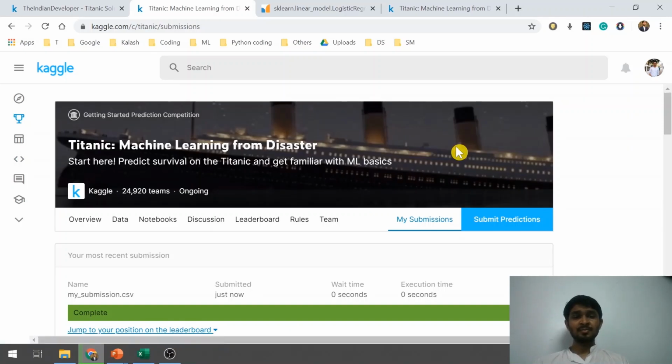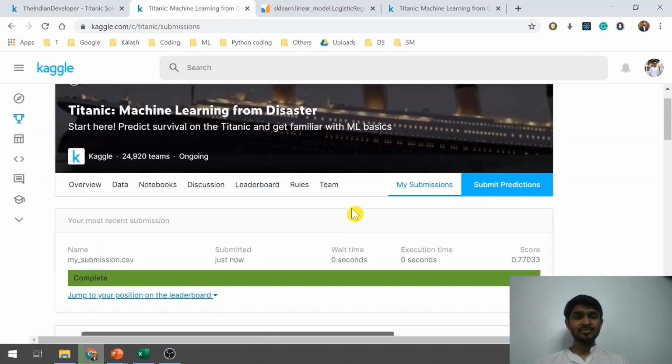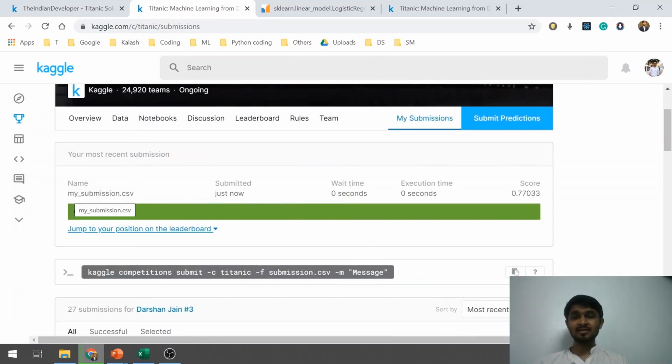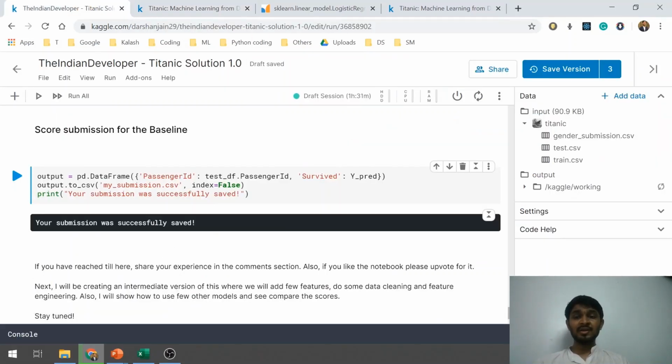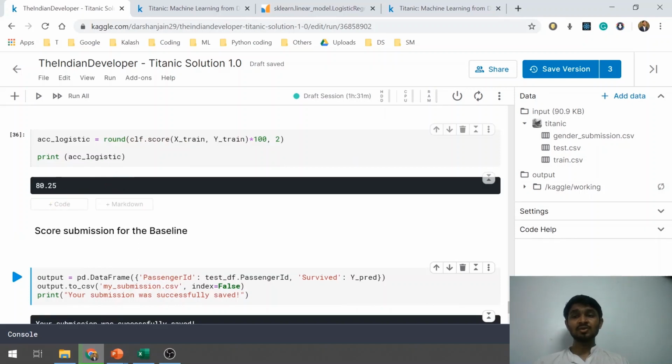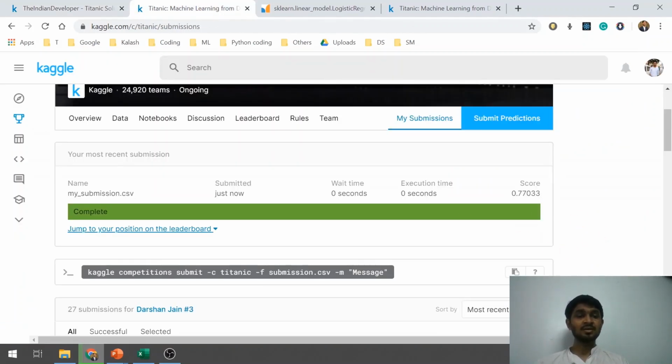Once you click on the submit button, it will take some time to pre-process it, and then it says that this is the submission that you have created. So your actual score right now is 0.77, or 77%. For the train data set, our accuracy was 80%, but here the real accuracy with the test data set is 77%.